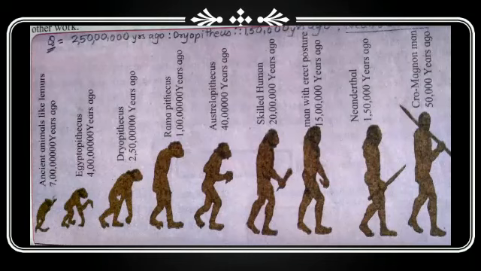Now because of the dry environment, they were not getting trees to stay on, so they started staying on the land. To stand on the land, they started standing erect and their tail disappeared. And now we are the human beings who evolved from these ape-like structures. So they are our ancestors. This is how we have evolved from them.